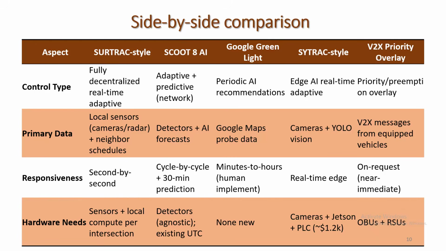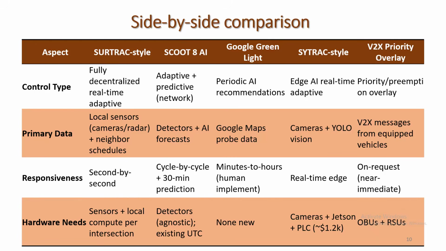From a responsiveness point of view, SURTRAC works second by second. SCOOT works cycle by cycle and can provide 30-minute prediction. Google Green Light works on a minute-to-hour scale to implement. SURTRAC-style uses real-time edge, and V2X works on request, near immediate. On hardware needs, SURTRAC needs sensors and a local computer per intersection.